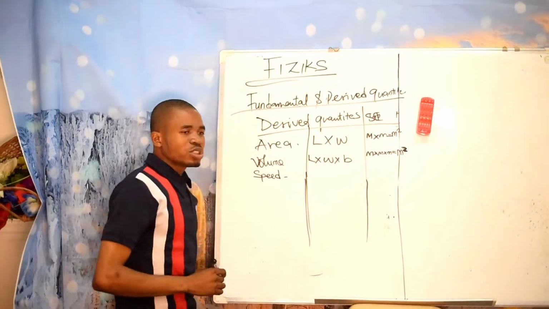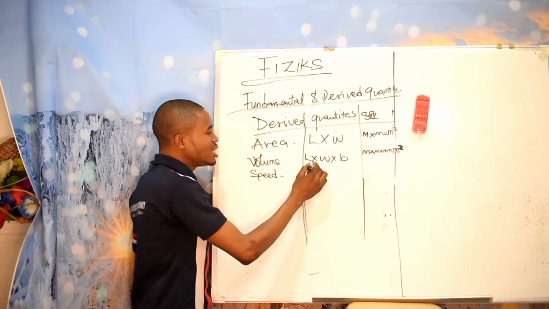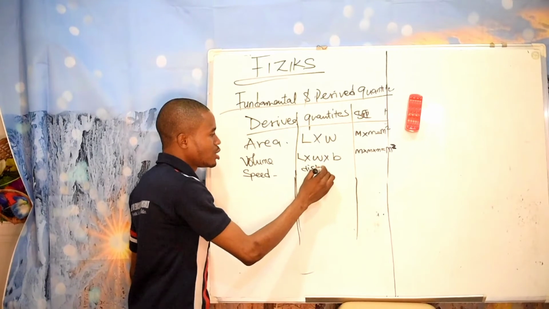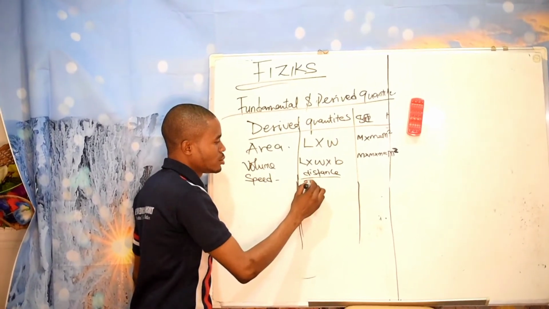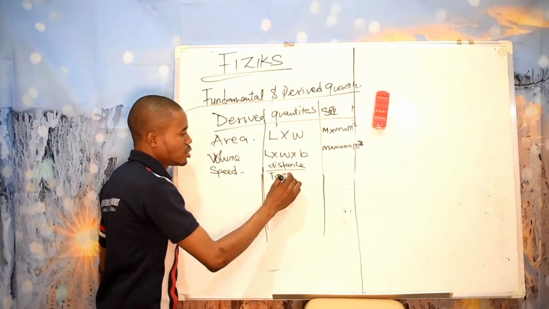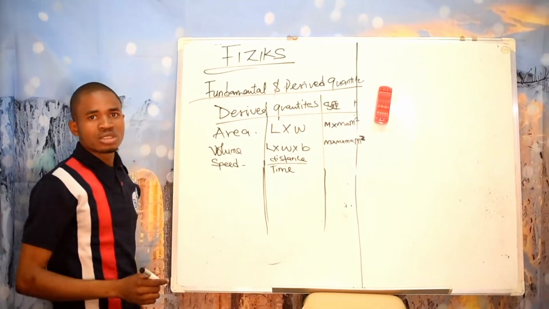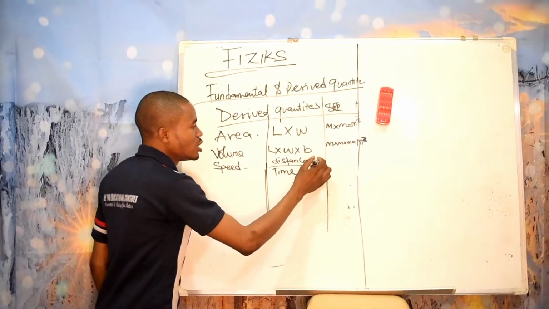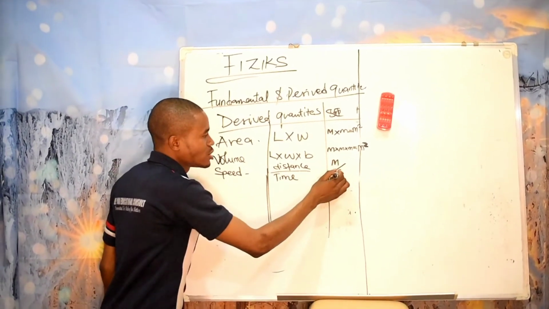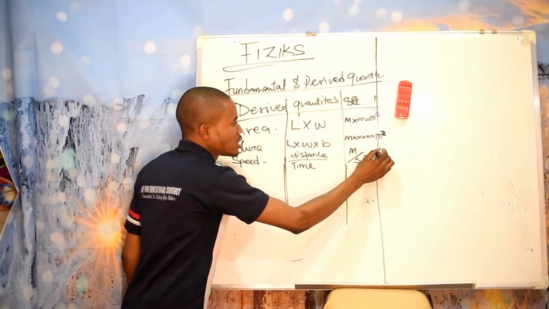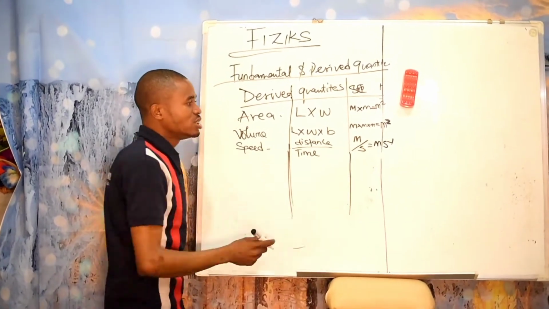Speed. What's the unit of speed? We have speed is equal to distance over time. And distance is measured in what? You don't need to be told, it's measured in meters, over time. Time is measured in seconds. So it becomes meter per second. Some people write it this way, some people write it this way.